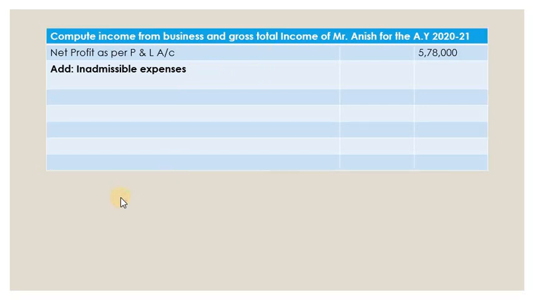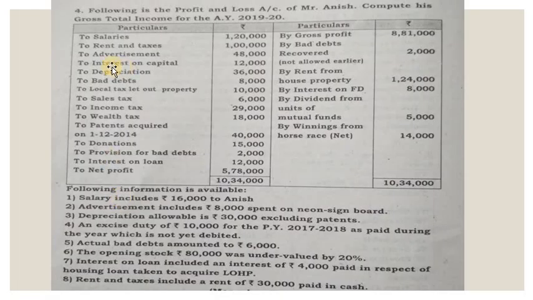Let's go to the problem. We can see here salary is 1,20,000. But here there is additional information: salary includes 60,000 to Anish. So Anish is the proprietor, right? Whatever payments are made to Anish become a withdrawal. He cannot be employed. So it becomes a drawing. Drawings are not allowed because drawings means using the money for personal purpose. So this is not a business related expense.